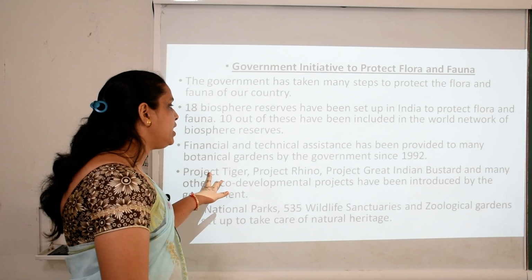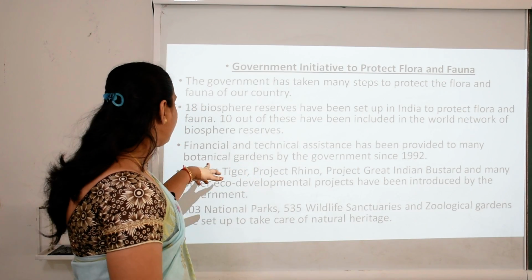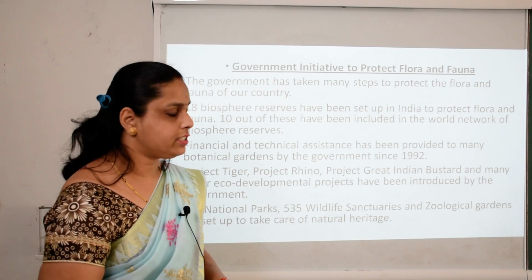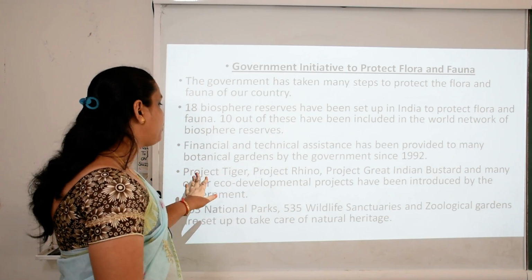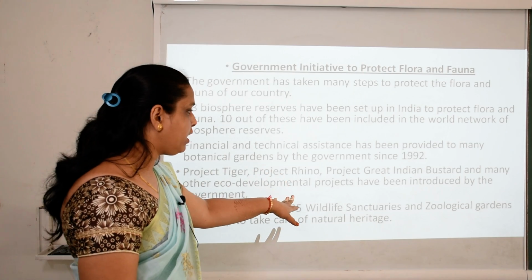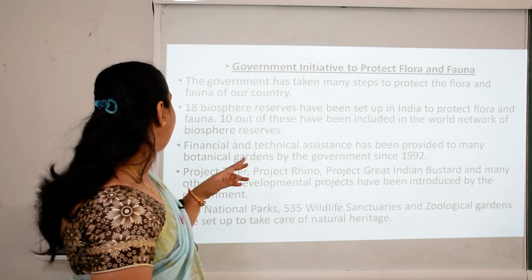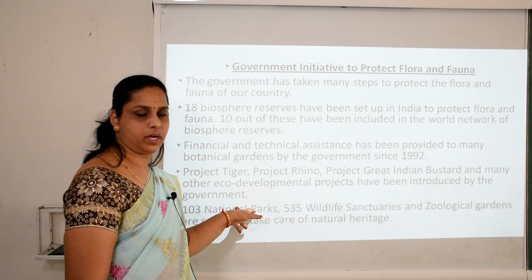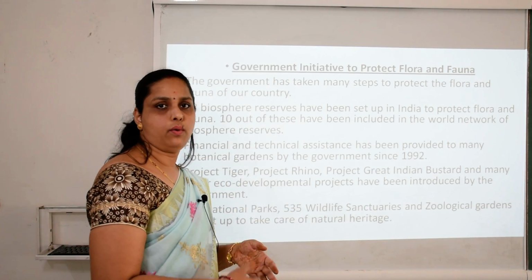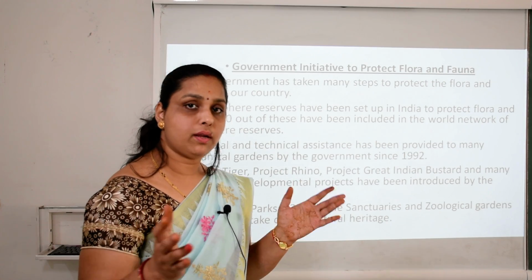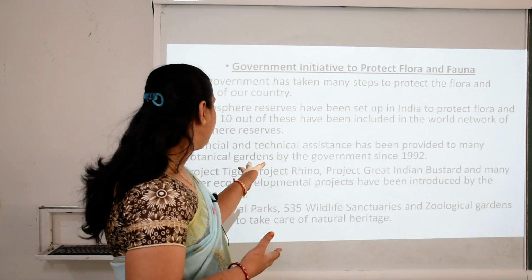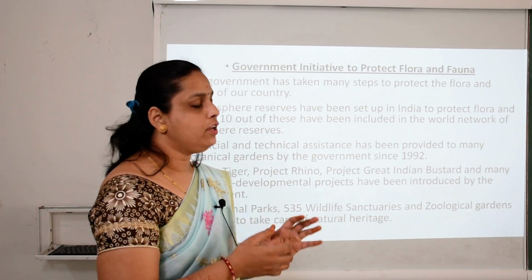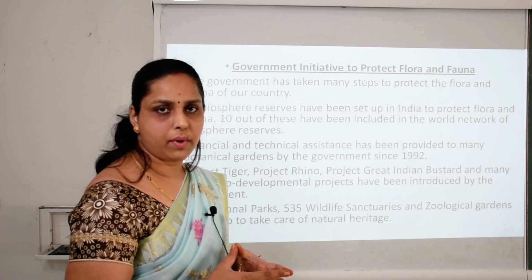Second, financial and technical assistance has been provided to many botanical gardens by the government since 1992. Third step, Project Tiger, Project Rhino, Project Great Indian Bustard and many other eco-development projects have been introduced by the government. These are the projects run by the government to protect particular species like tiger and rhino. These types of species must be preserved, so special programs are run by the government.